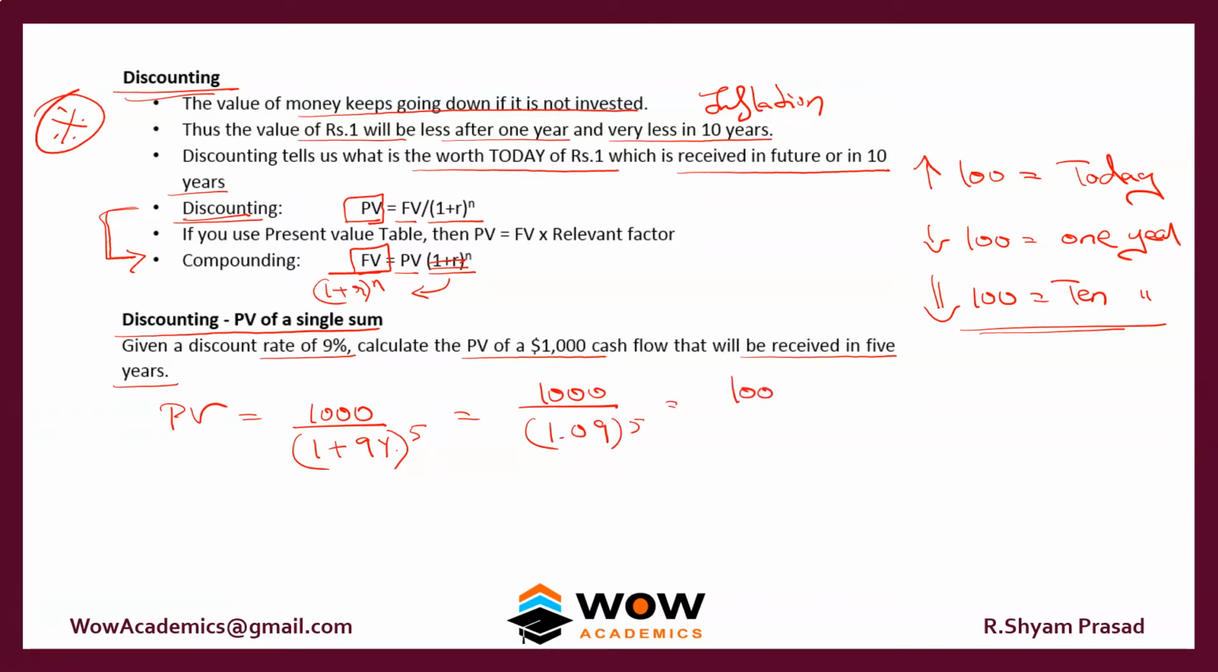So again, 1000 divided by 1.5386, which gives 649.9. So if you're going to receive 1000 rupees from someone, and the discounting rate or the inflation rate in the country is 9%, and in 5 years' time you're going to receive it, the 1000 rupees that they give in 5 years is only worth up to 649 in terms of today's amount. So this is how you solve the formula.